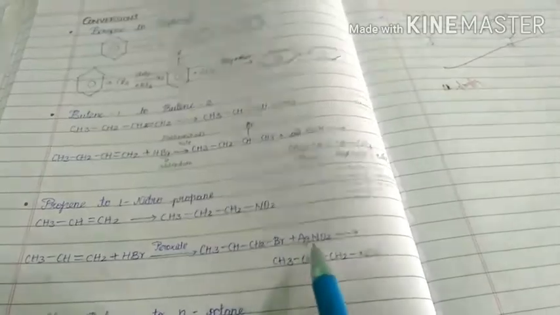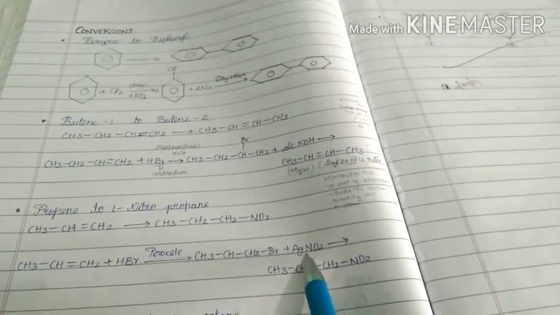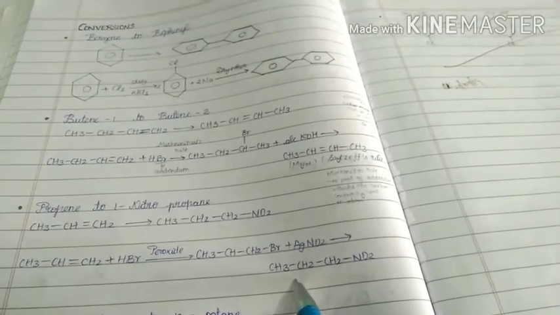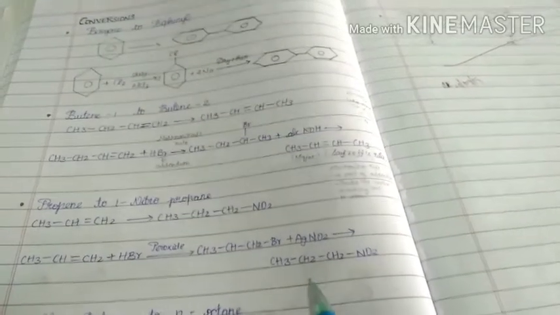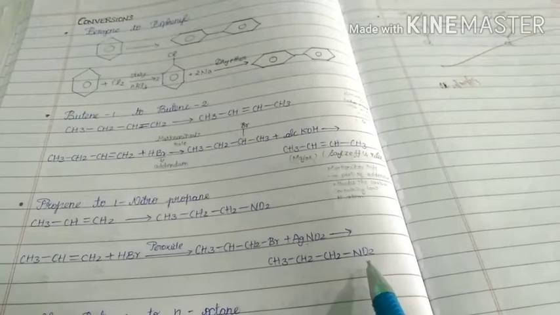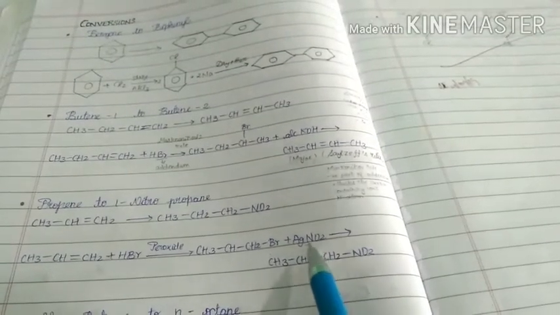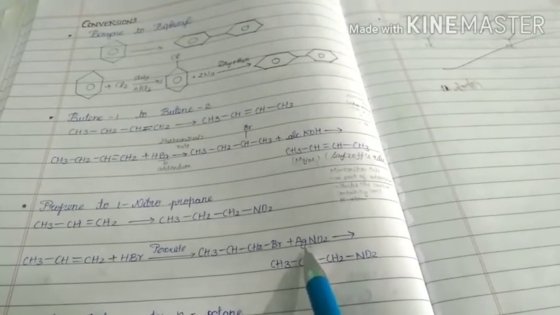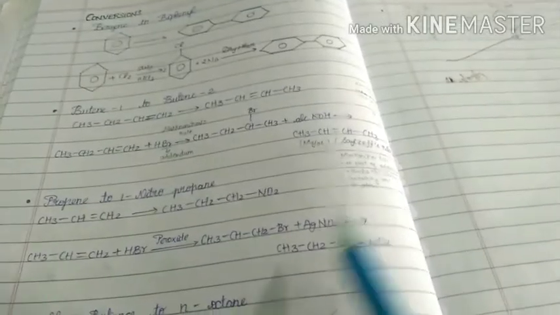When this compound reacts with AgNO2, then we get nitropropane. Suppose if you take KNO2, then we get the nitrite, ONO. So we should not take KNO2. We should take only AgNO2. Then only we will get this product.